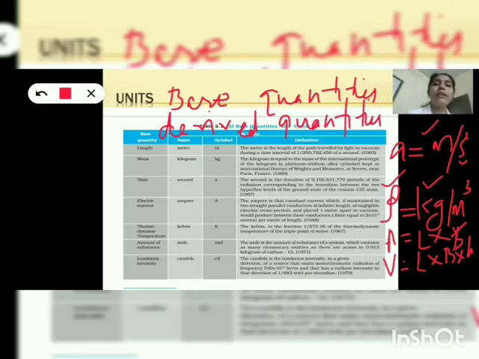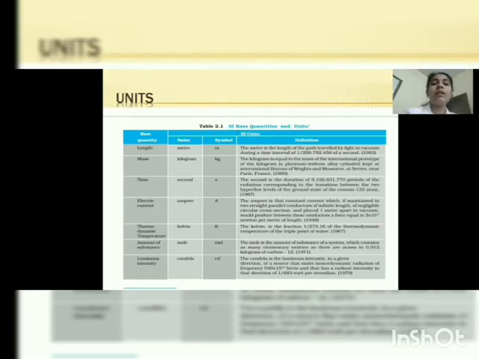Now, actually different countries adopt different systems of units. In India, we will say 1 meter, but in America, they may be thinking about 1 feet. So, if different countries follow different systems of units, it will be difficult for scientists to communicate their ideas across the globe.